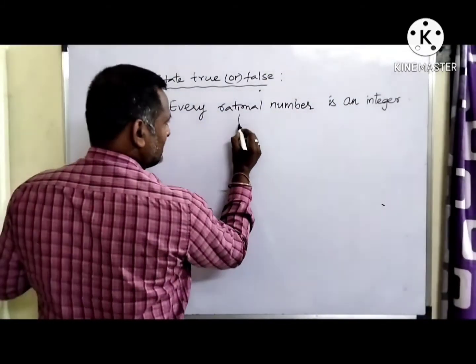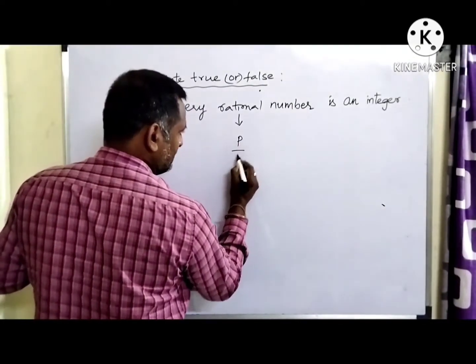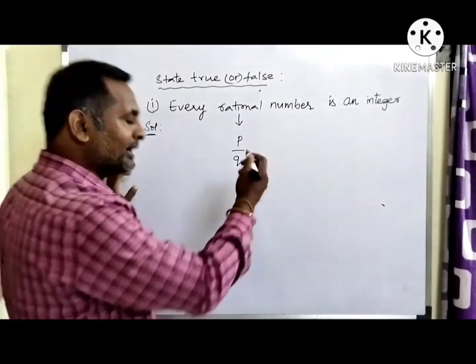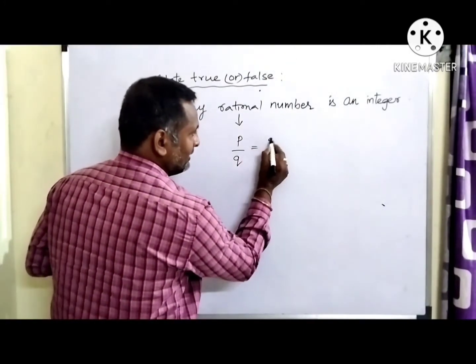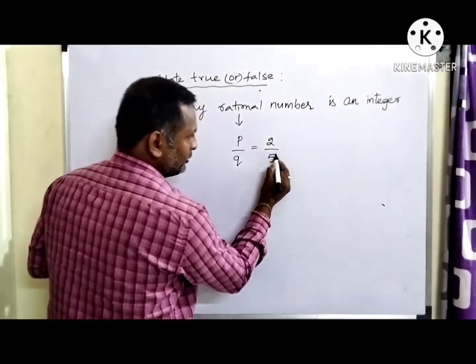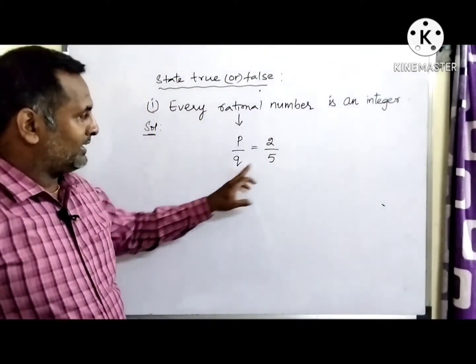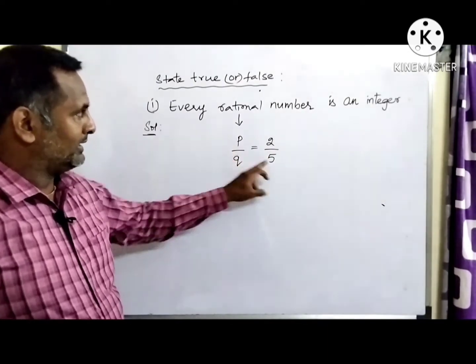Now you know that a rational number is in the form of P by Q. Now if you don't know, before you answer the question, you take an example so that you will get an idea. I am taking 2 by 5. That is in the form of P by Q, where P and Q are integers.